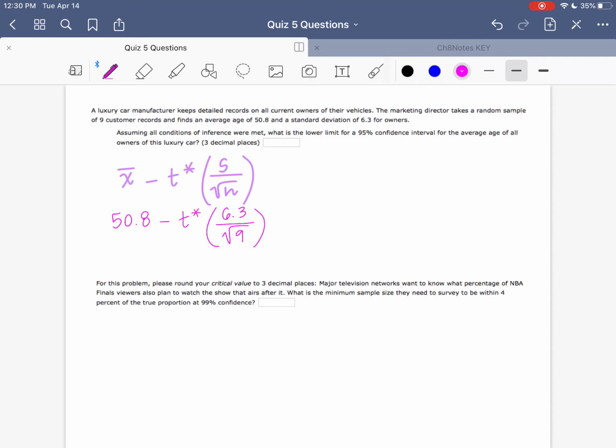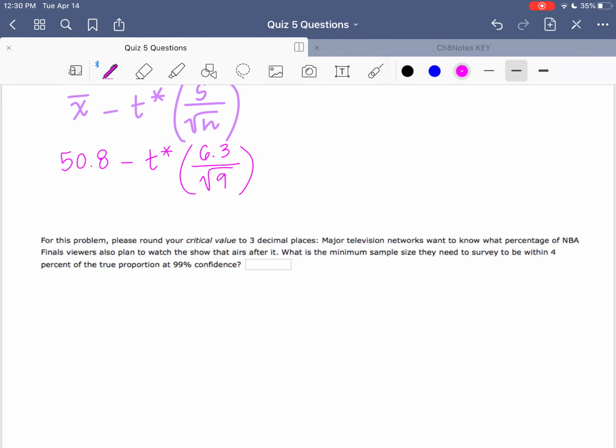So the last one, for this problem, please round your critical value to 3 decimal places. Major television networks want to know what percentage of NBA Finals viewers also plan to watch the show that airs after it. What is the minimum sample they need to survey to be within 4% of the true proportion at 99% confidence?